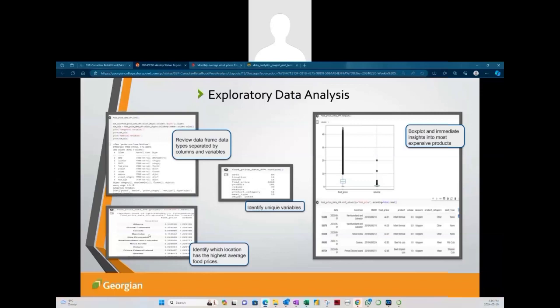As you can see, this brief little screen grab, and also looking at location, like which ones from a food price perspective, so that's a retail food price. Trying to get an understanding of what provinces were impacted on average over our complete timeline. So that was 2017 to present.